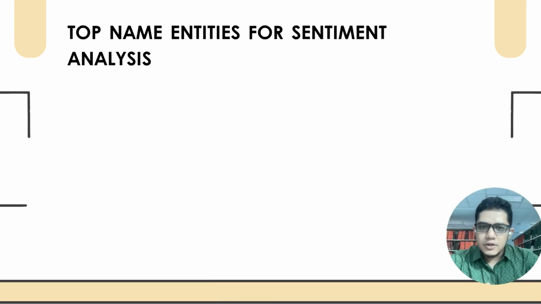Now we talk about the top named entities for sentiment analysis. The table below shows the top 9 entities for positive, negative, and neutral sentiment. The word frequencies in the sentiment analysis discussion are dominated by terms like Trump, China, and US. The word Trump appears most in negative, indicating strong criticism, while US and China feature prominently across all sentiments, showing their role in trade-related debate.